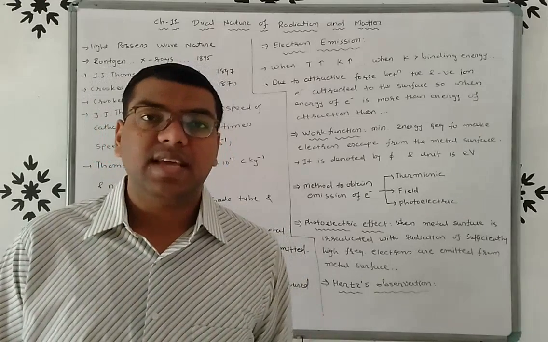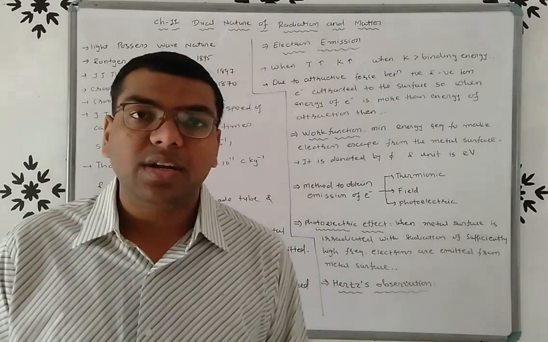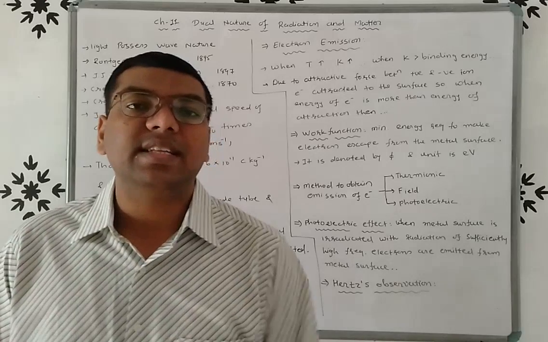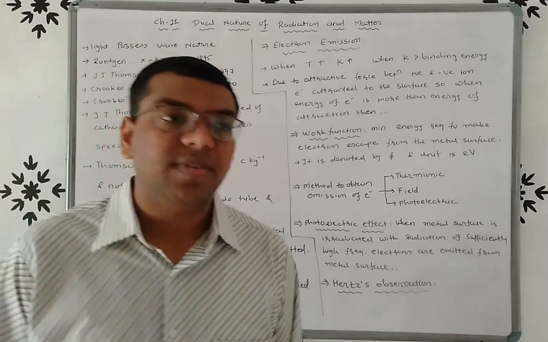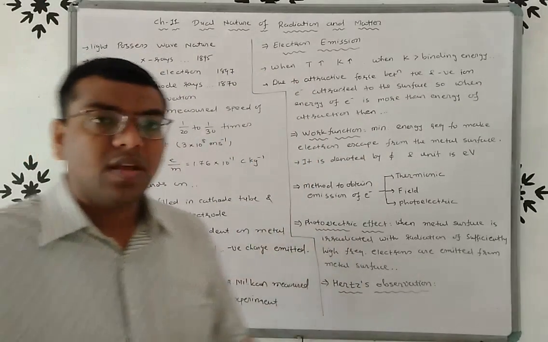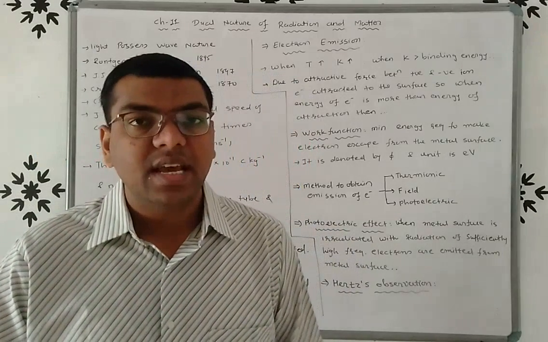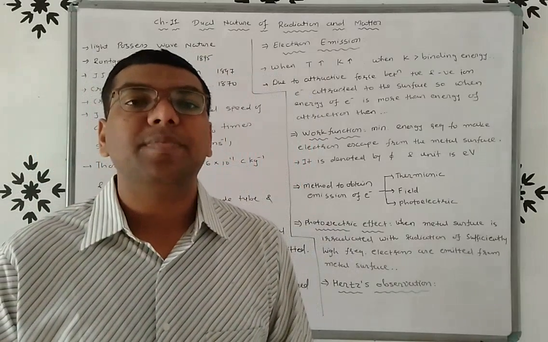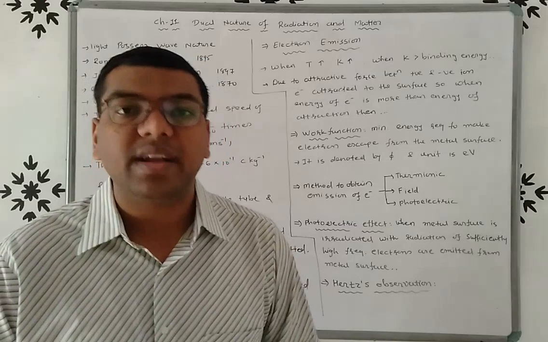If the energy of the electron is greater than the energy of attraction, then we can say that the electron emits from the surface. Once again, when the temperature increases, kinetic energy increases, and if the kinetic energy is greater than the binding energy, the electron emits from the surface of the metal.